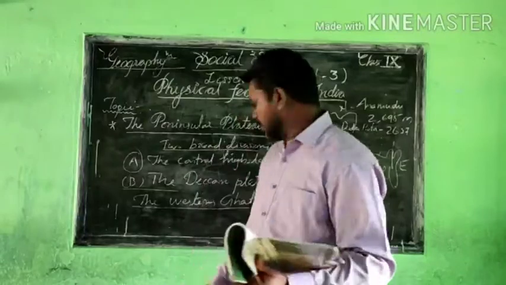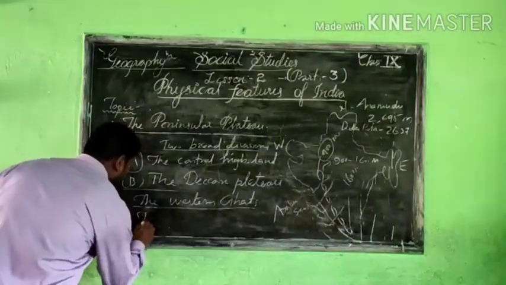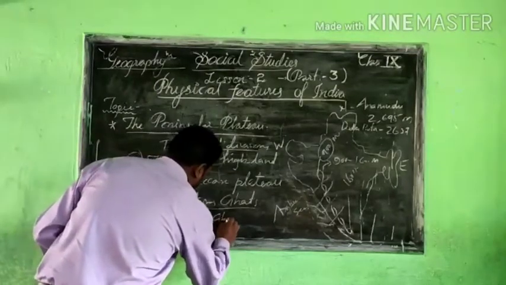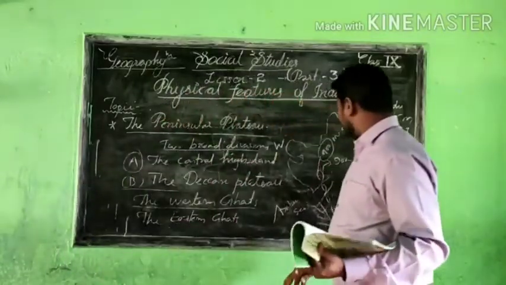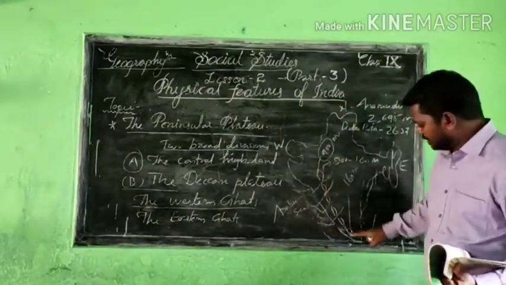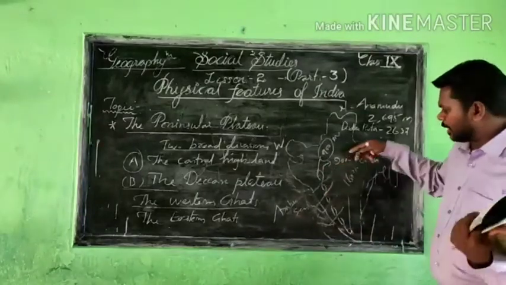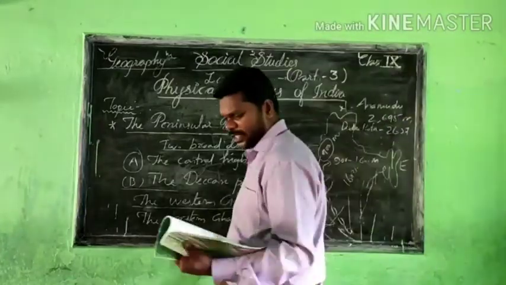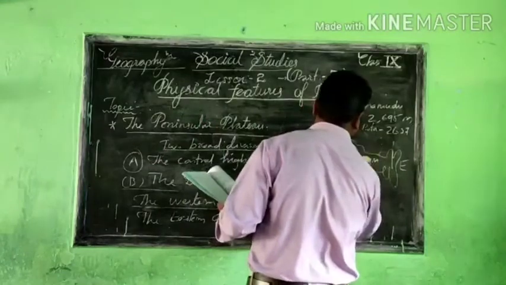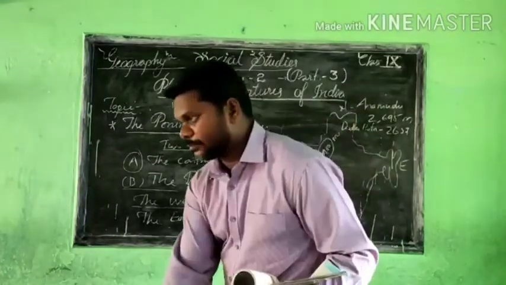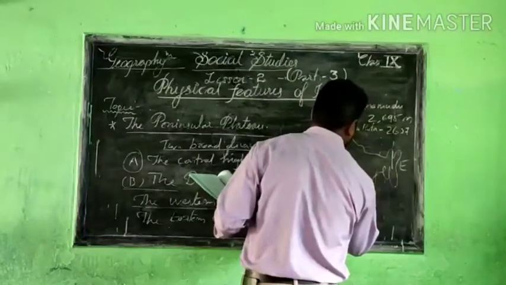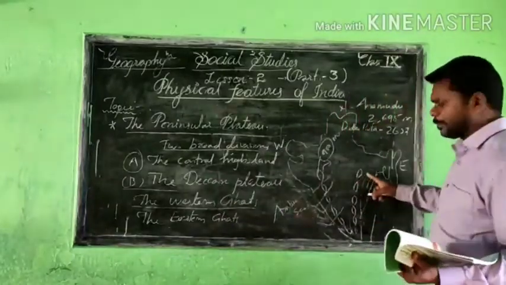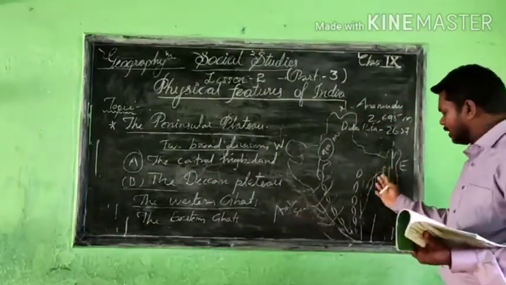And one more important thing we have to discuss now: the Eastern Ghats. Okay. Now we discussed the Western Ghats, a chain of mountains from the north to the south, and in between there are passes through which water can flow and reach the Arabian Sea. In the same way, we are able to see a chain of mountains on the eastern side, nearby, parallel, or towards the southern part.